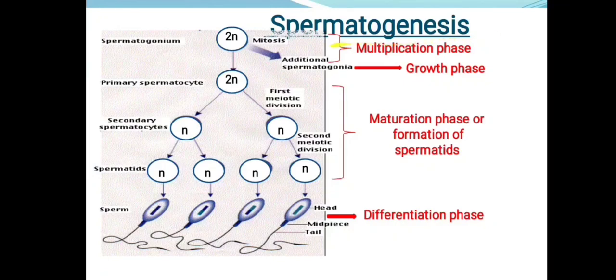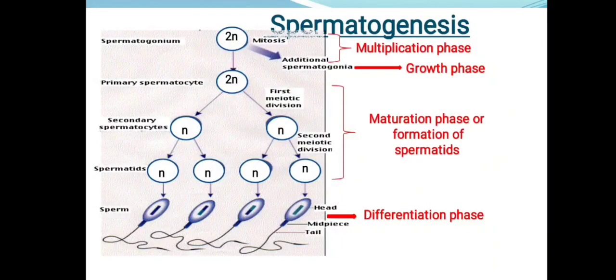Here in the multiplication phase, the spermatogonia, or spermatogonium if it is singular, which is diploid in nature, enter the mitotic cell division, so it forms additional spermatogonial cells. These additional spermatogonial cells enter the growth phase. After the growth phase, they increase in size.